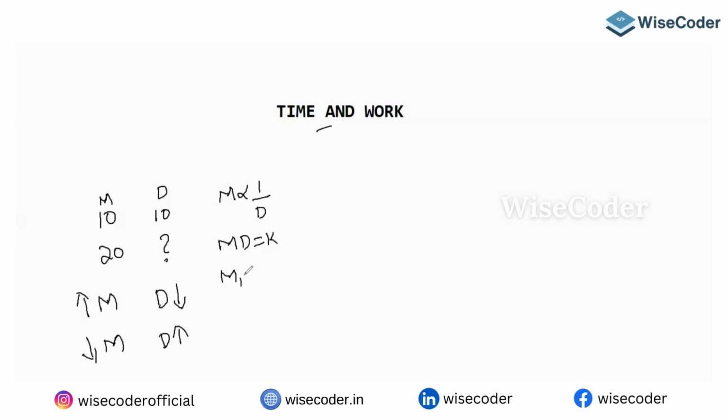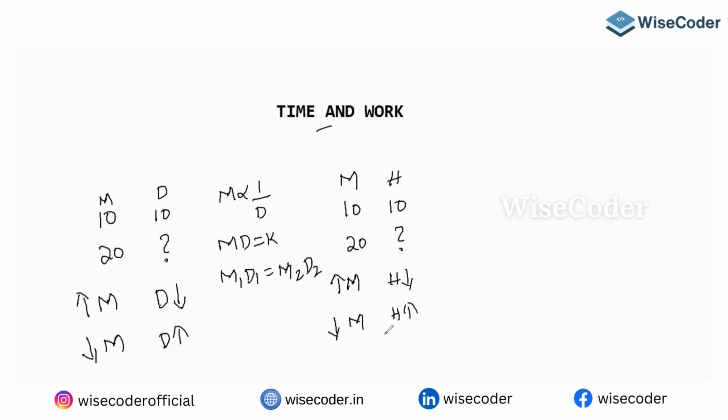So you can write it as m1 d1 equals m2 d2. m1 d1 equals what, guys? m2 d2. Okay, so this is all about when they are inversely proportional. On the other hand, there are 10 men, they are taking 10 hours. There are 20 men, they will take how many hours? Yes or no? So men increases, your hours will decrease. Men decreases, your hours will increase.